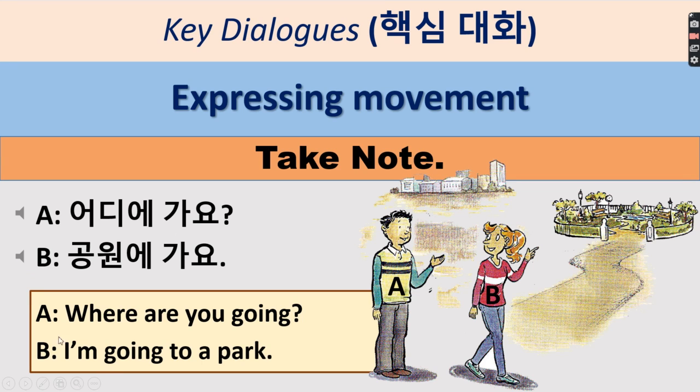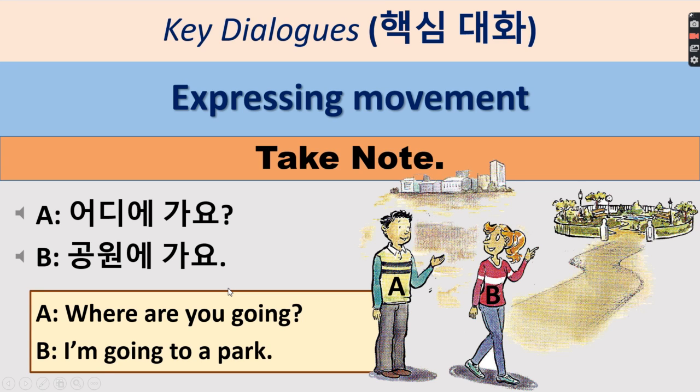So the answer, I'm going to a park. 공원에 가요. Okay? So here, 어디에 가요? And then the answer, 공원에 가요.